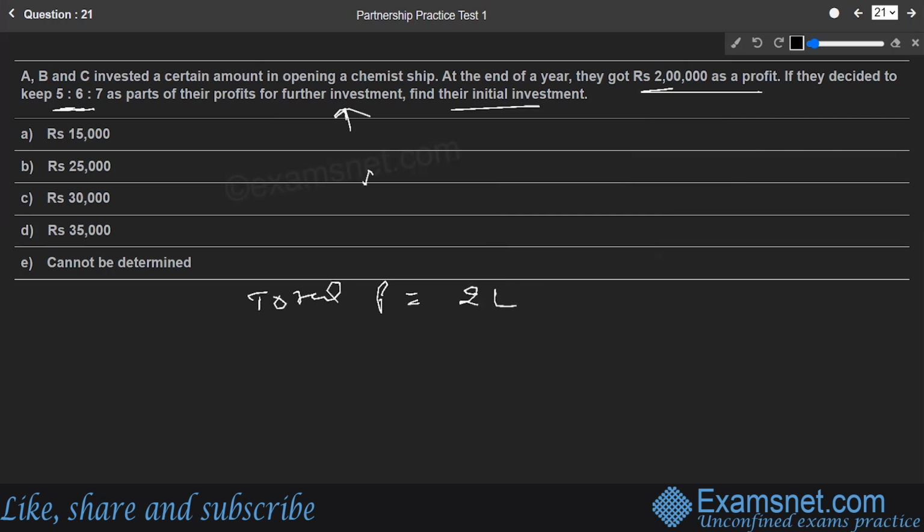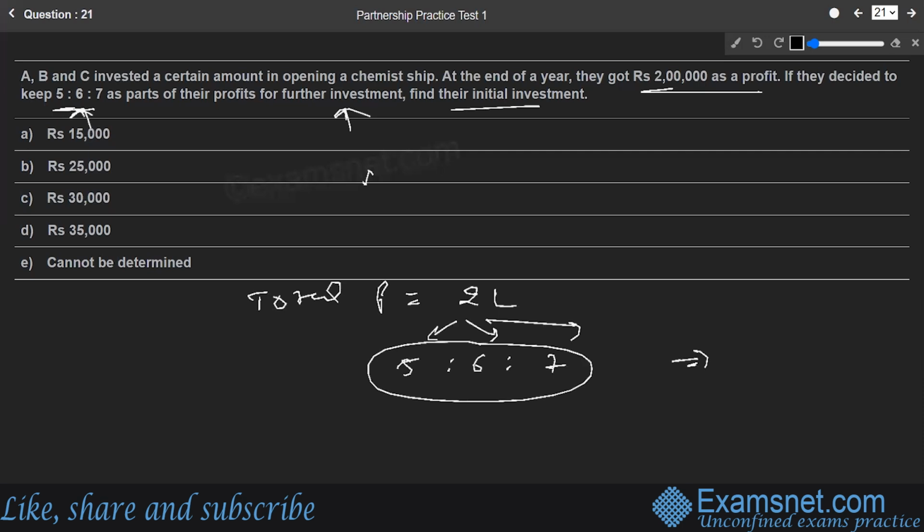What else have they been given? If they decided to keep 5 is to 6 is to 7 as part of their profit for the further investment. See, the problem is they are saying that out of this 2 lakh they are keeping 5 is to 6 is to 7 for further investment, but they are not telling what the initial investment is. Unless we know the initial investment value, we are not able to find out the profit share. If we are not able to find out the profit share, then obviously it is impossible to calculate.